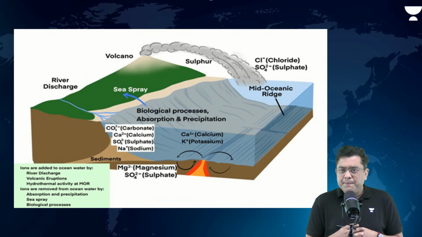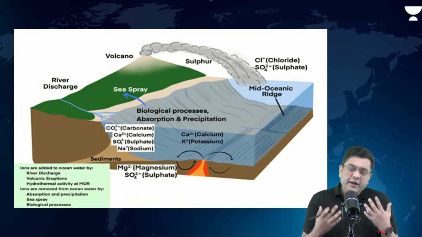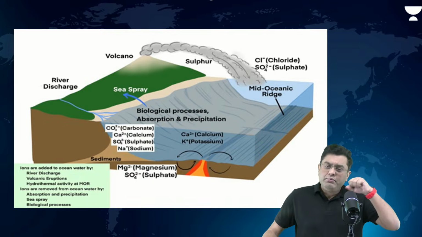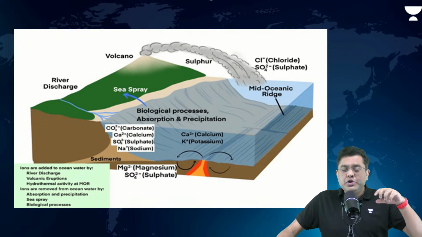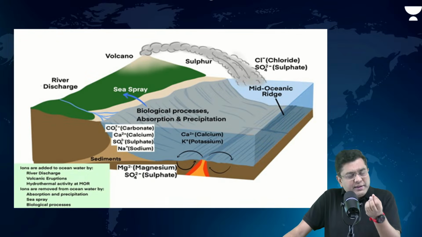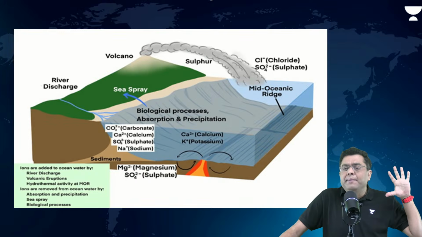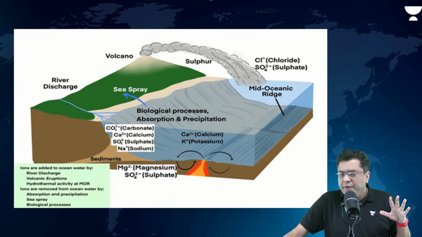For example, underwater volcanic eruption, or above ground volcanic eruption, the ash and materials that get dissipated in water will add some amount of chloride, sulfate, carbonates, etc. So that is one of the primary additions of salt, right?